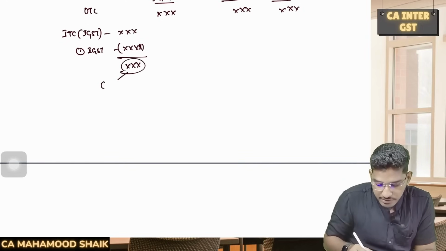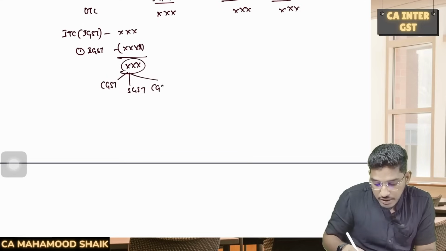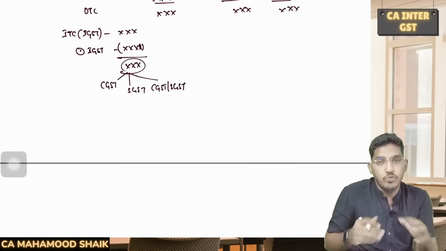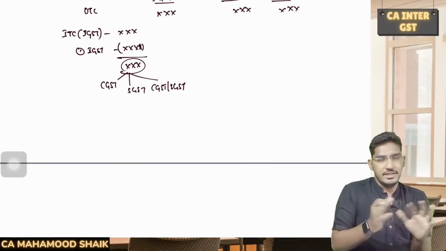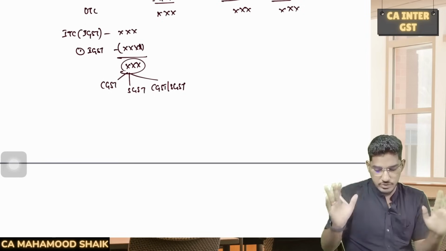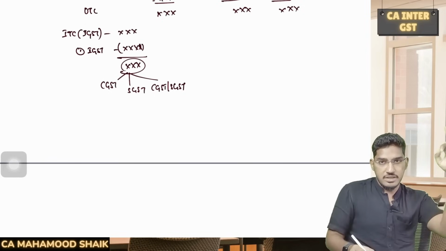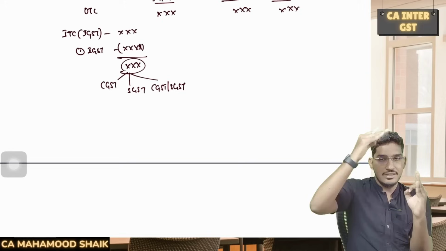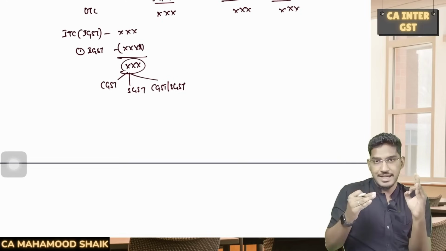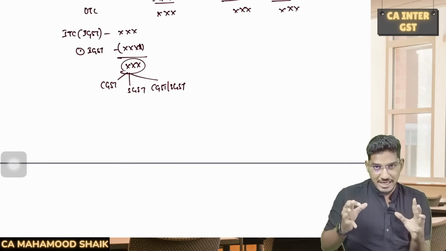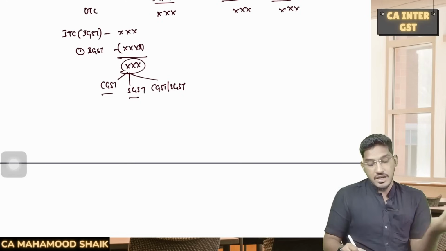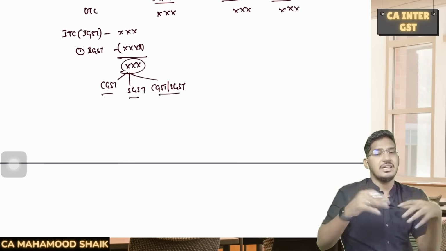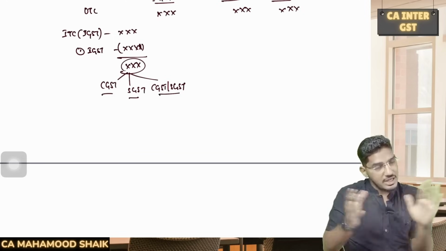that balance you can use it for CGST fully, or you can use it for SGST fully, or you can use it for CGST or SGST in whatever combination you want. Like if you want to use it 50-50, 60-40, 30-70, 10-20, in whatever manner you want, you can use it. But the first thing, start with IGST input tax credit. First, utilize the IGST input tax credit against the IGST output tax liability. After that, if any excess balance is left out, you can use it for CGST, completely for SGST, or for SGST or CGST in any combination, in whatever manner you want.